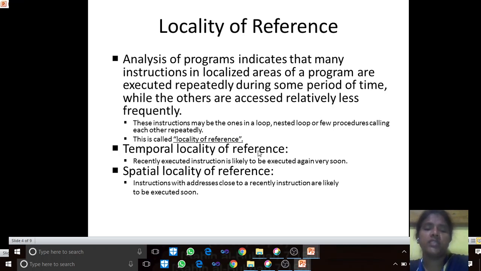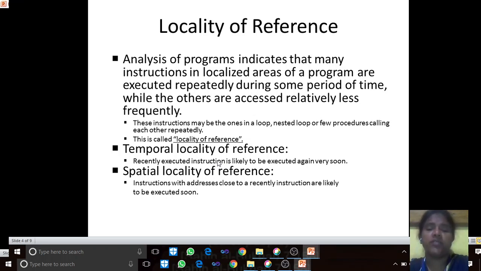Temporal locality of reference and spatial locality of reference are the two types of locality of reference. Temporal means recently executed instructions are likely to be executed again very soon. It is assumed that an instruction which is recently executed may execute again in future. Hence, that instruction will be kept in the cache memory.